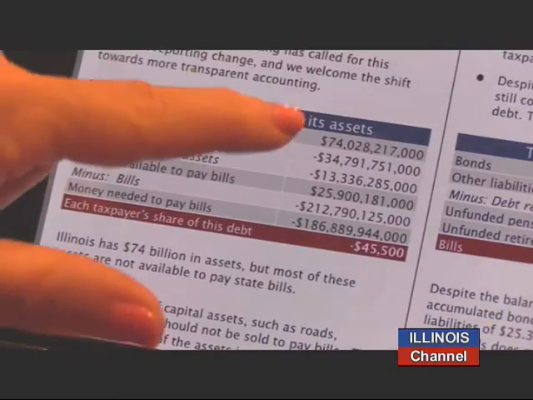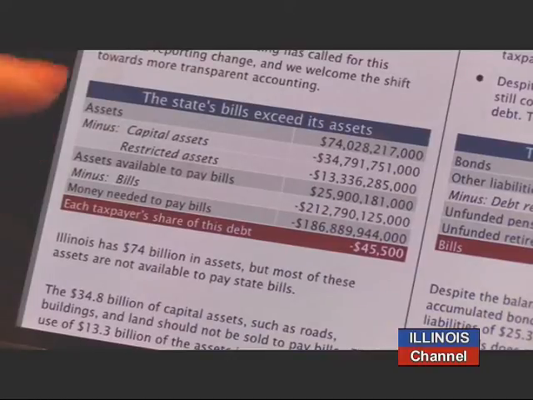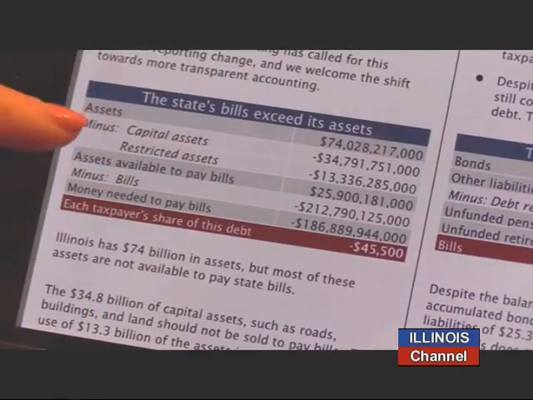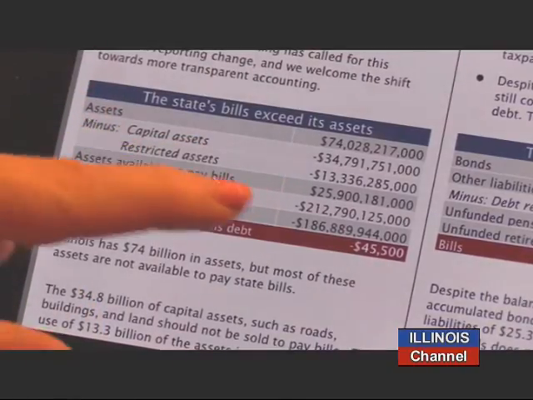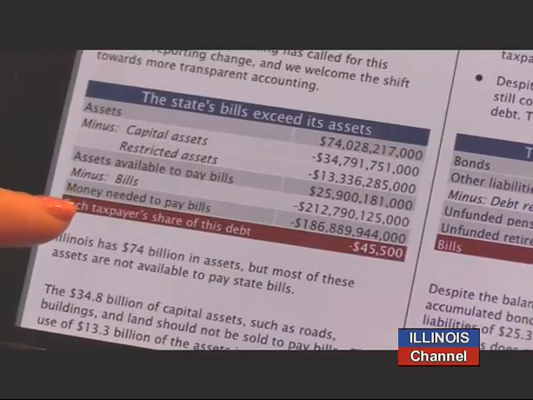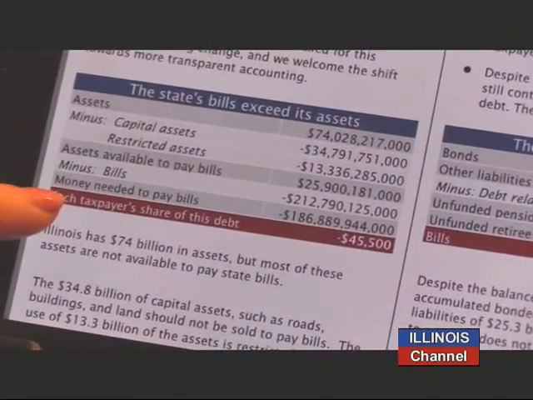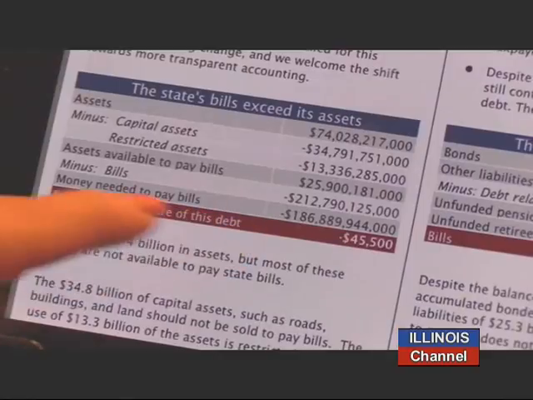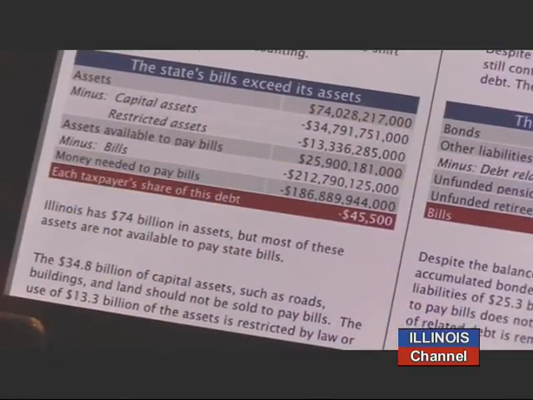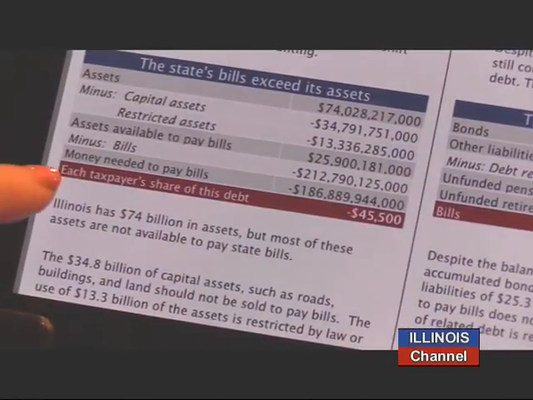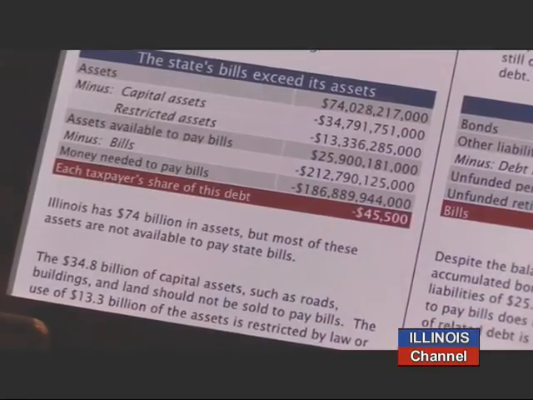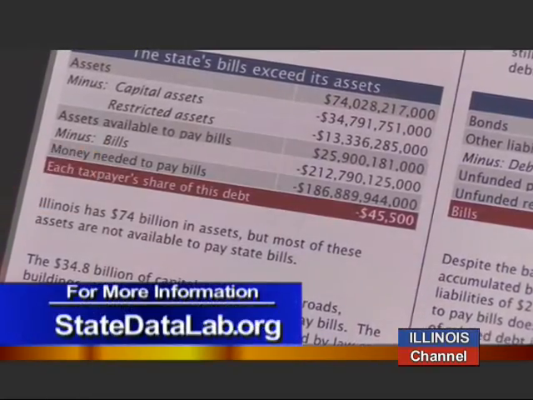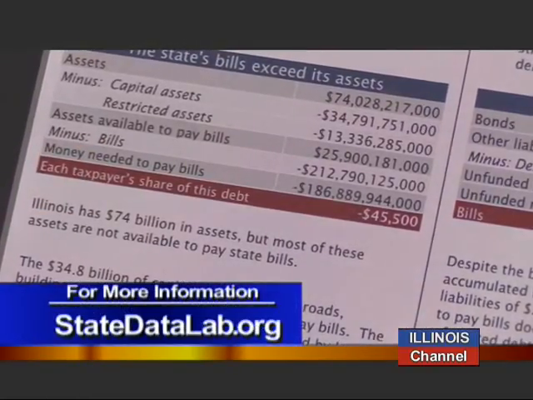So of the $74 billion that we have in assets that come from the state's balance sheet, we only have $26 billion available to pay bills. Our bills are $213 billion. So our money needed to pay bills is $187 billion. If you divide that by the number of taxpayers in the state, each taxpayer's share of that debt is $45,500.